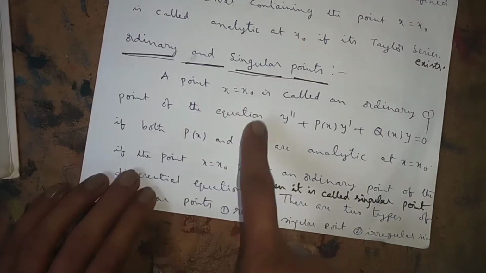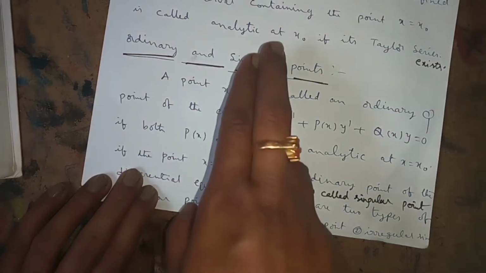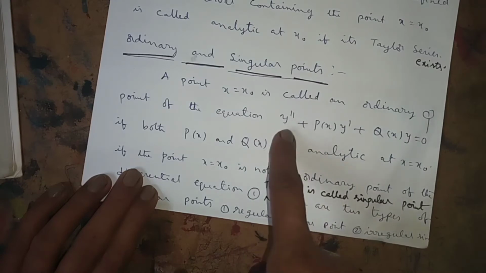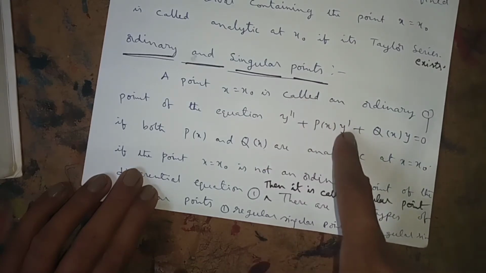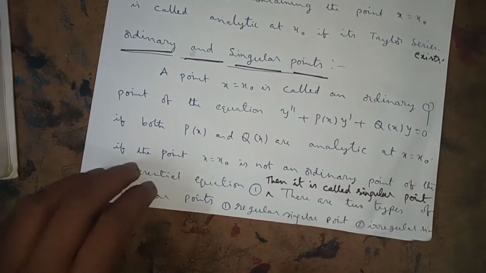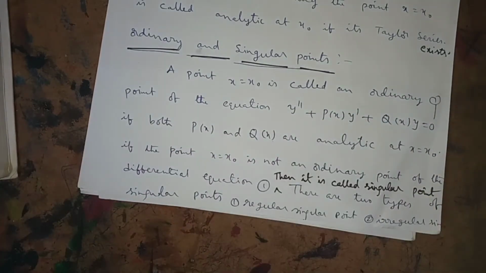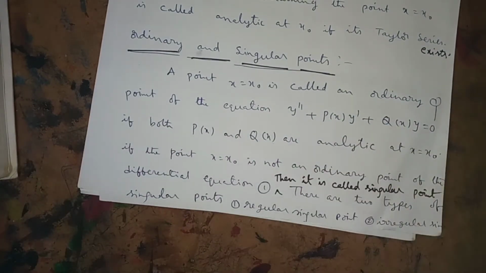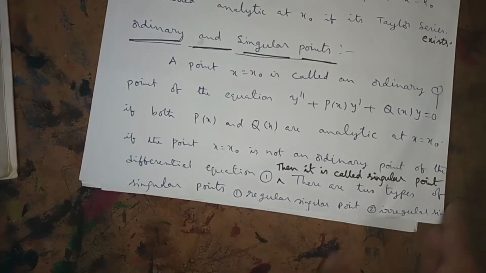Once again I will repeat. A point x is equal to x naught of the differential equation in the form y double dash plus p of x into y dash plus q of x into y is called an ordinary point if both p of x and q of x are analytic at x is equal to x naught. When will you say it is analytic? If p of x and q of x are defined. If the point x is equal to x naught is not an ordinary point, it is a singular point.